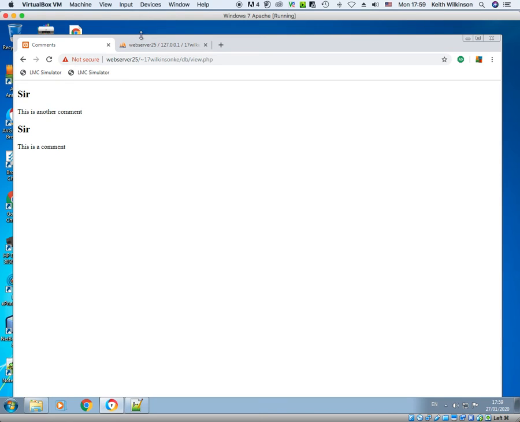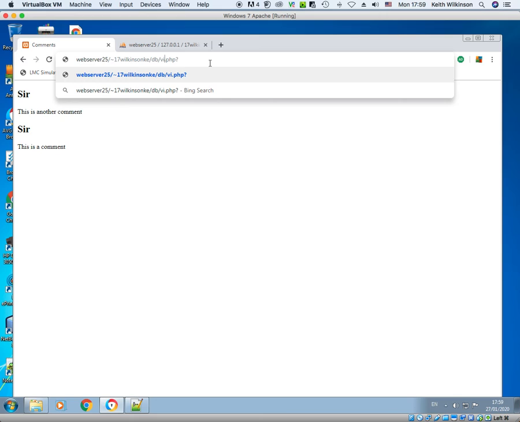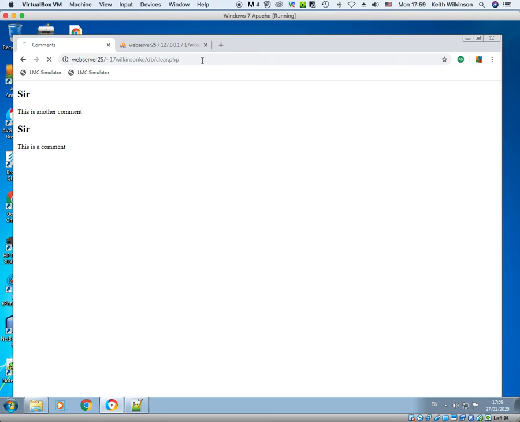Now, notice that the address here, Web Server 25, homepage of 17 Wilkinson KE. In the database folder, I've got a file called view.php. If instead of view, I typed clear, so I'm typing clear, that new file that I've just created, and get rid of the question mark at the end. If I press enter, that script will run, and hopefully, there we go, all records deleted successfully.